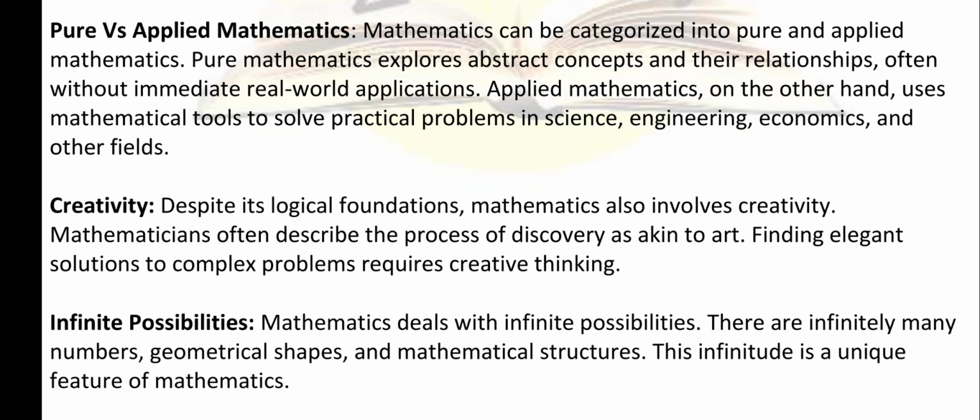All right. Infinite possibilities. Mathematics deals with infinite possibilities. There are infinitely many numbers, geometrical shapes, and mathematical structures. This infinitude is a unique feature of mathematics. See, we can categorize anything into finite and infinite. Finite means which can be counted. If I ask you to count the stars, will you be able to count? No. Why are you not able to count? Because the stars are infinite, which means it is uncountable. The hair on your head, it is uncountable, right? But when we say finite, it means which can be counted.